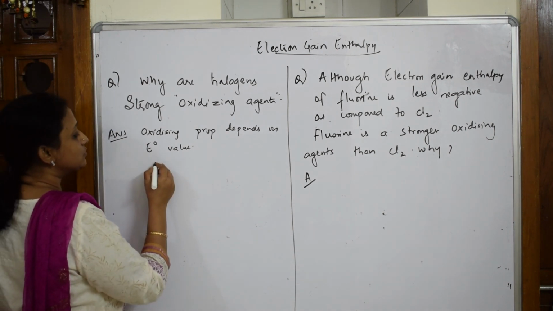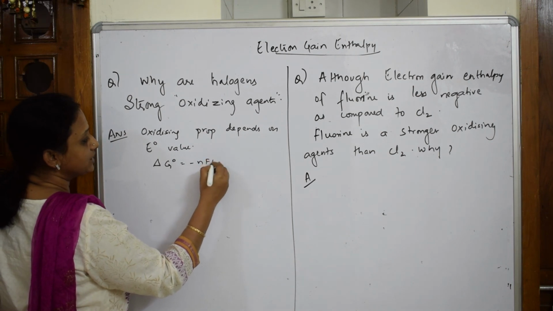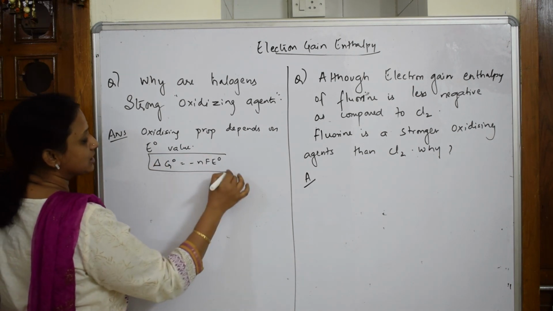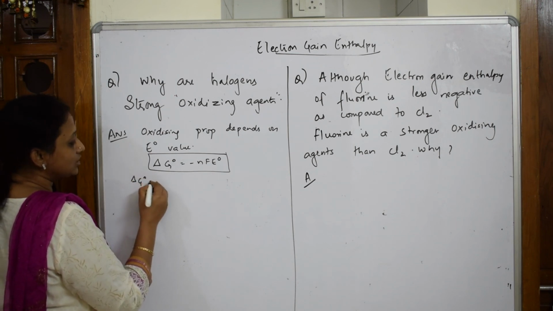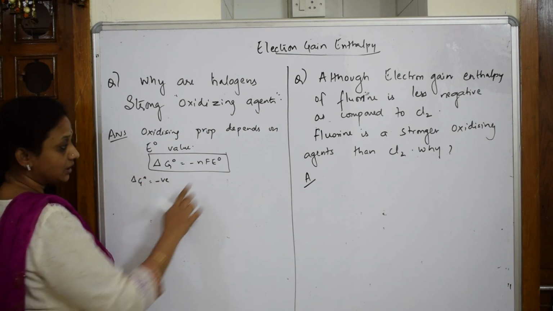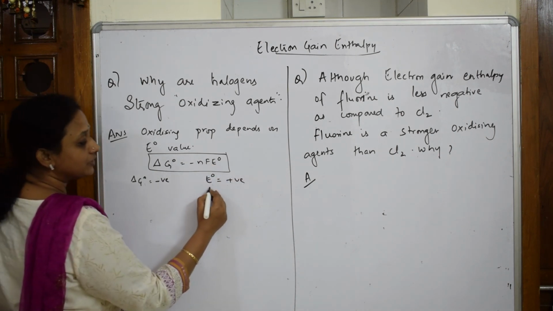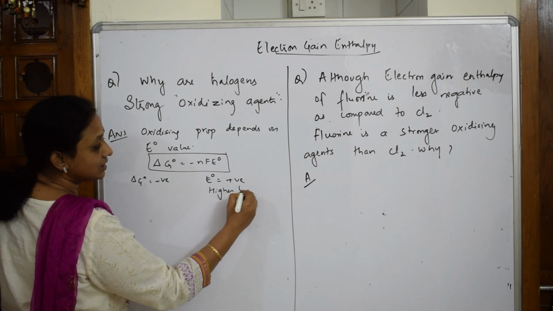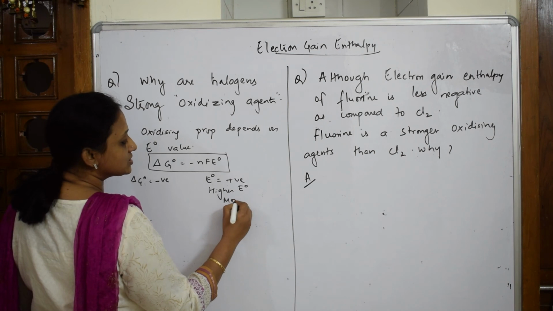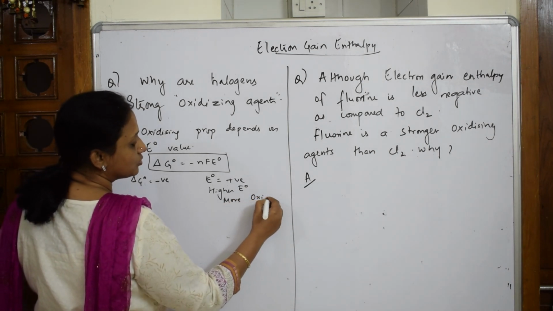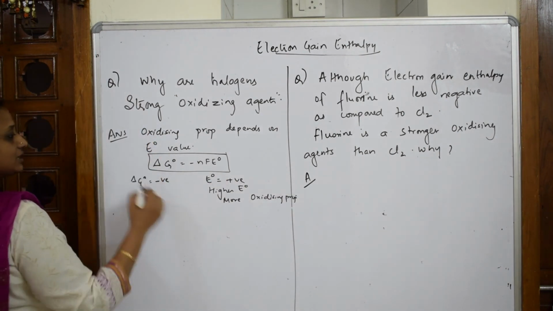What way are we relating? We are going to relate with this concept, that is delta G naught is equal to minus nFE naught. I hope you have studied this in your electrochemistry classes. If the delta G naught value is negative, then automatically the E naught value is positive. If the E naught value is positive, that means a higher positive value, more is its oxidizing nature, or more is its oxidizing property. Remember this concept first.